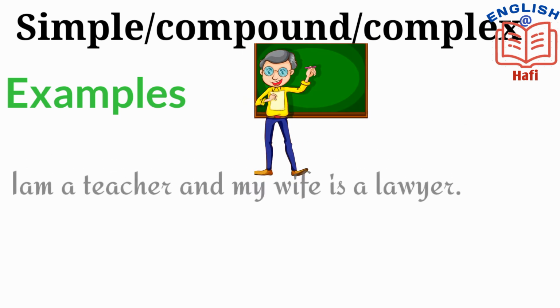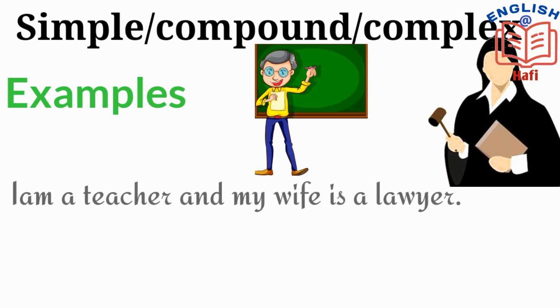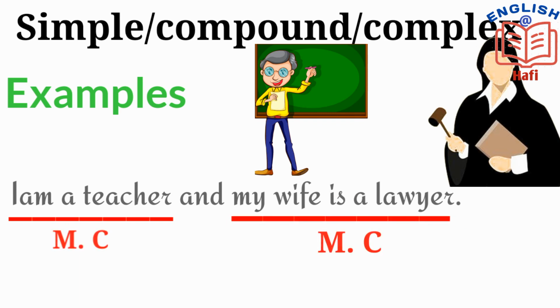I am a teacher and my wife is a lawyer. I am a teacher is the main clause, which gives you a complete meaning. My wife is a lawyer is also a main clause that gives you a complete meaning. Both main clauses are joined by the conjunction, and hence it becomes a compound sentence.